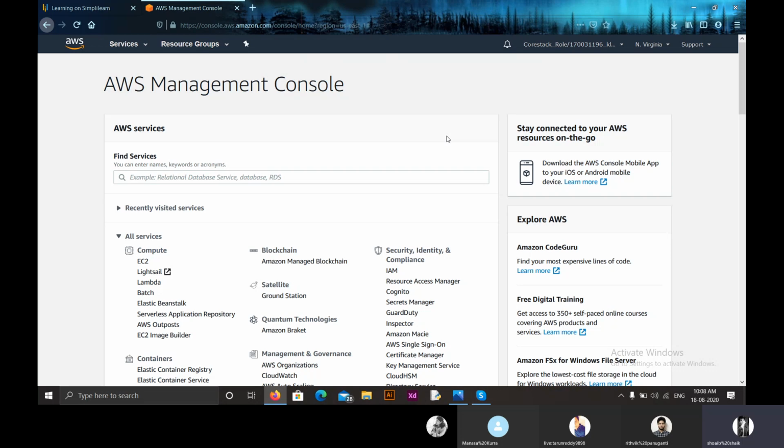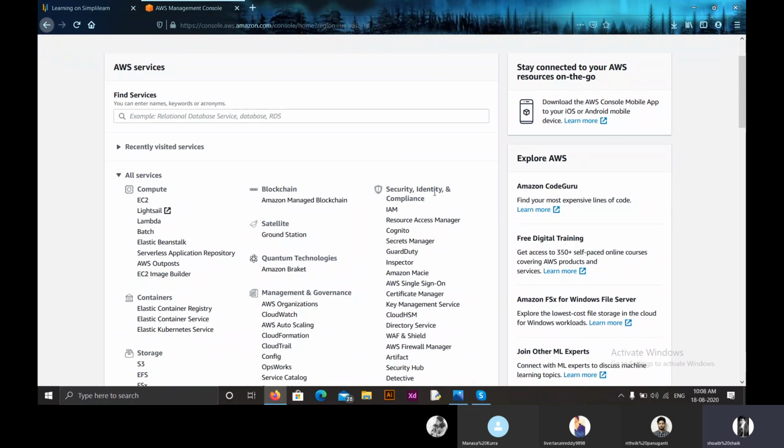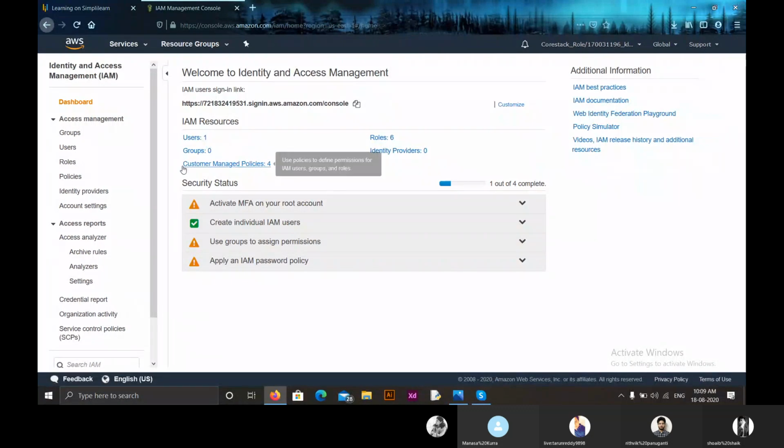Today we'll be learning what IAM users are, IAM groups, IAM roles, how to create these IAM users, roles and groups, and the best practices of IAM, identity and access management. Now, for accessing IAM, you have to log in to the AWS Management Console and get into the service security, identity and compliance. Here you have the service IAM. So this is the dashboard of IAM, in which yesterday we saw how to create a policy. Now today let us learn what are groups, users, and roles.